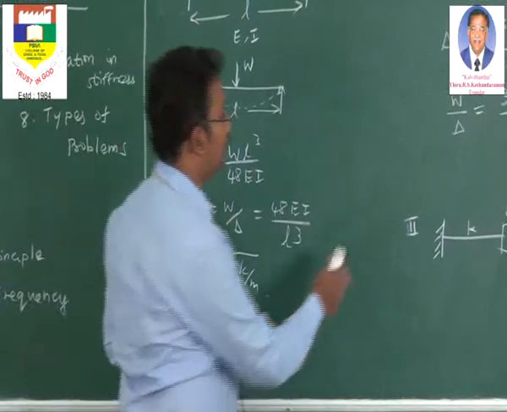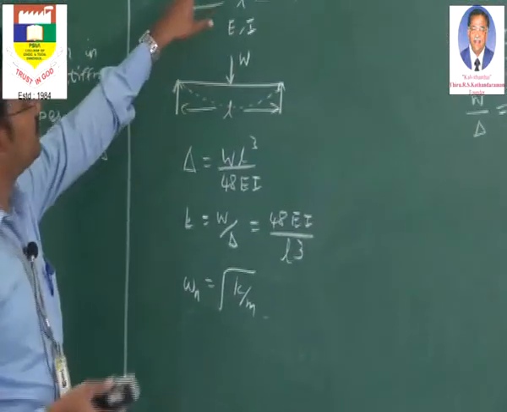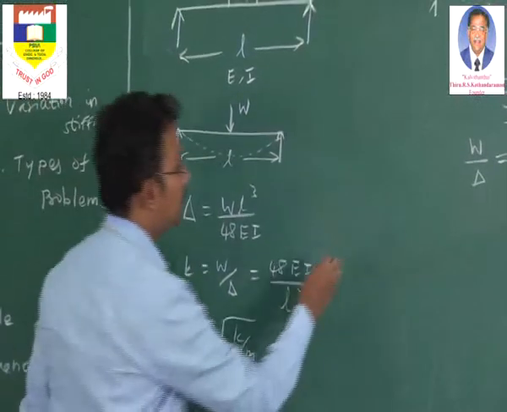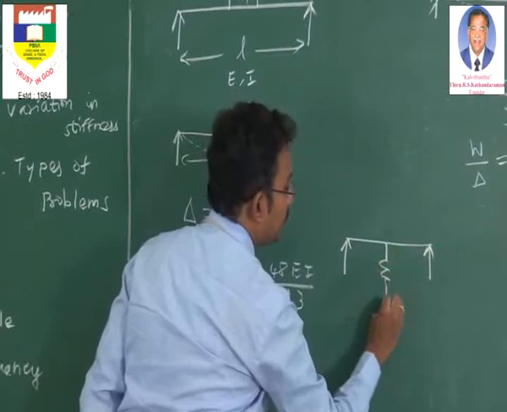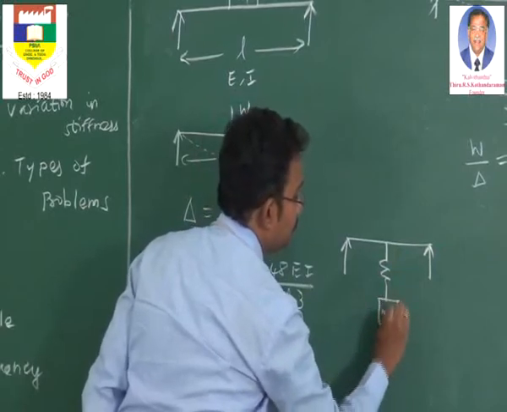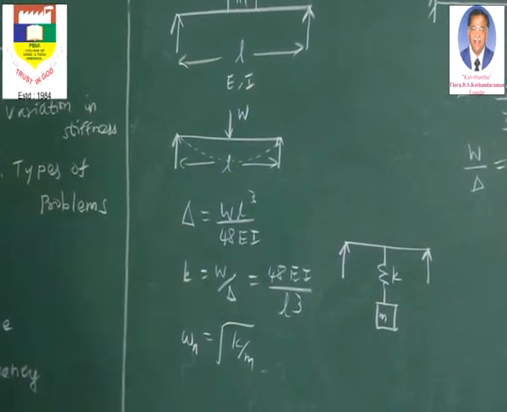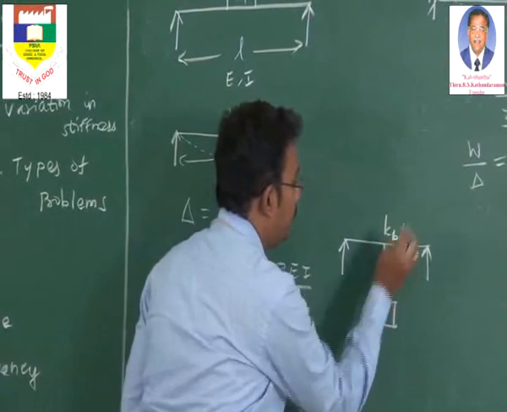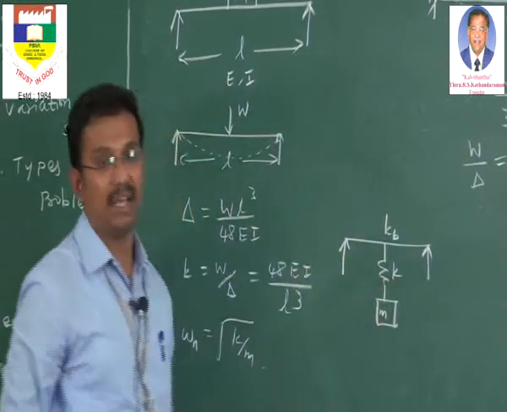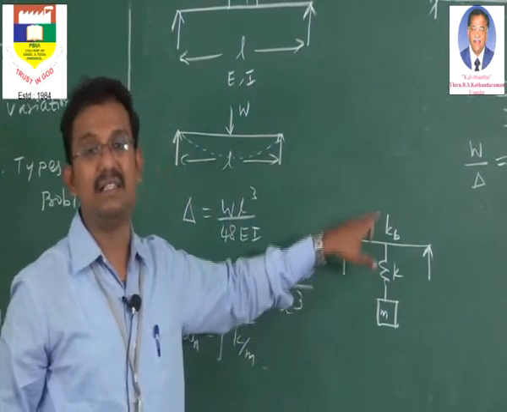Now going into the springs or variation in springs. If you have the same simply supported beam, it has got a spring and it is supported with a mass. It's a spring of stiffness K. This case we have already discussed. So this beam will be having a stiffness of KB and the spring is having a stiffness of K. So what is the condition of these two springs? These two springs are in series.